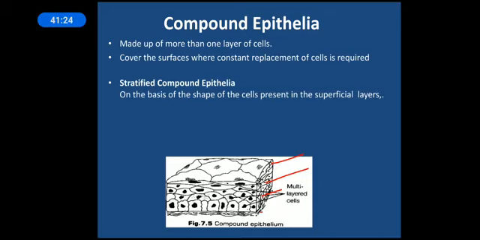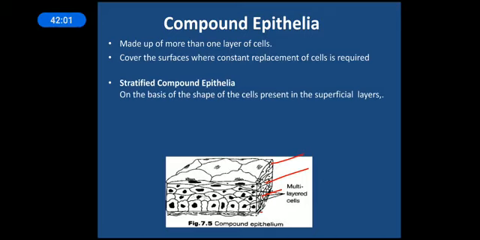When I talked about simple epithelia, they are mainly found in those parts where constant wearing and tearing of cells is not taking place, but they are responsible for protection. Over here, these cells will be found mainly at places which are constantly getting degraded, so that constant replacement of the cells takes place, like the skin cells. Every day we lose millions of skin cells from our body, but they are compensated by new cells. Why? Because it has different layers. One layer is washed away, and the second layer will be generated again. This is how the compound epithelium functions.